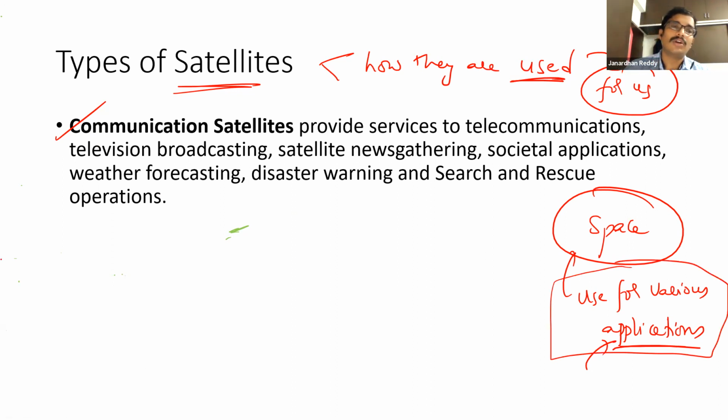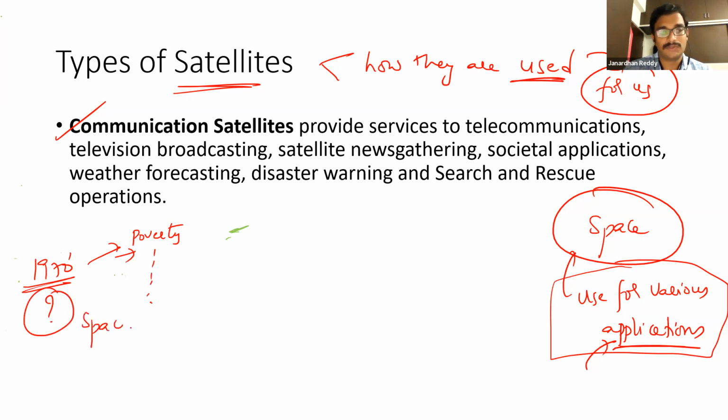Okay. So a controversy emerged initially, in the 1970s and 1980s, when India still had various challenges of poverty, illiteracy, all these problems. Why does India have to invest in space? That is the question they asked. Why do you have to invest? Even today there is a question. Even now we have poverty. Then why do we have to launch Chandrayaan?